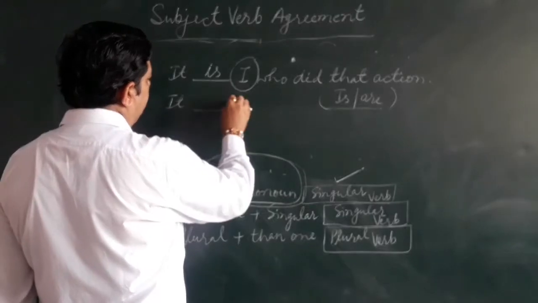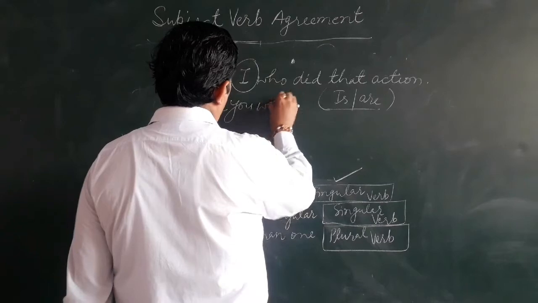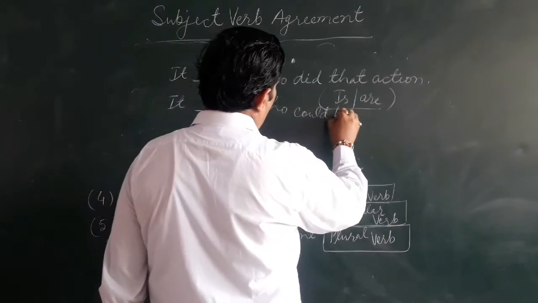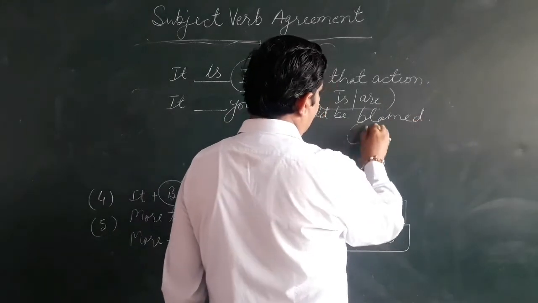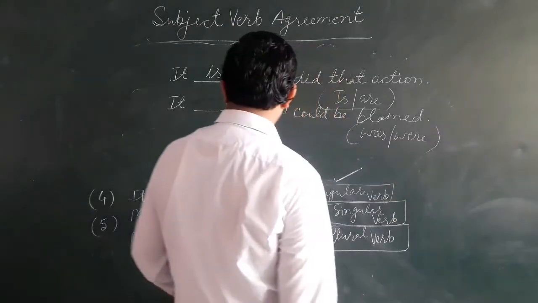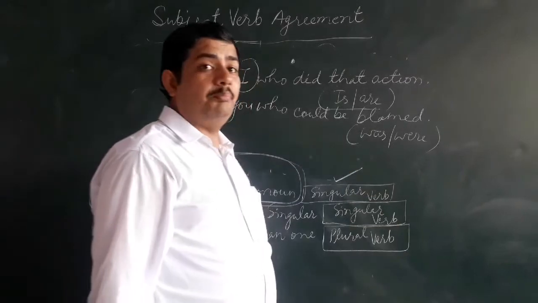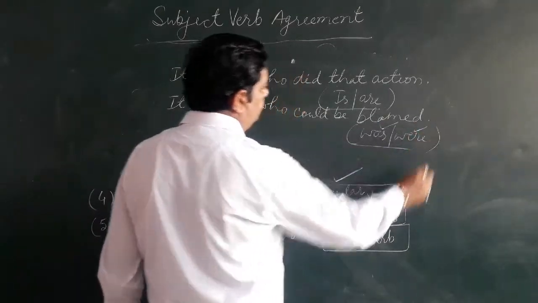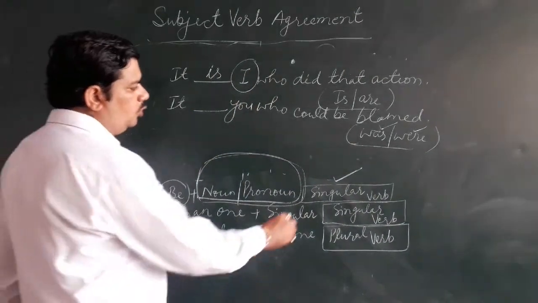It dash you who could be blamed. Who could be blamed? And the options are was and were. It dash you who could be blamed. So there the options are was, were. Was is singular, were is plural. As per the rule, we have to use singular.